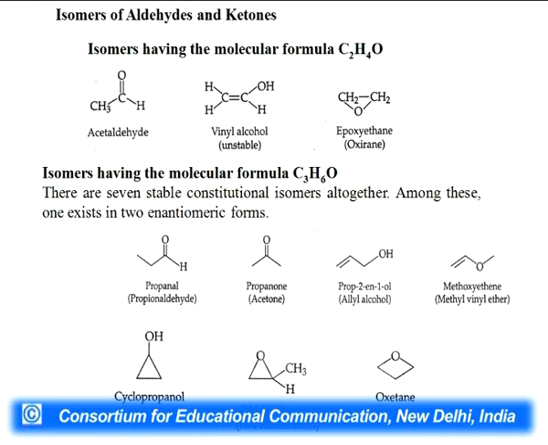So you can see here the 7 isomers of the molecular formula C3H6O: propanal, or propionaldehyde; propanone, acetone; prop-2-en-1-ol, allyl alcohol; methoxyethene, methyl vinyl ether; cyclopropanol; 2-methyloxirane; and oxetane.